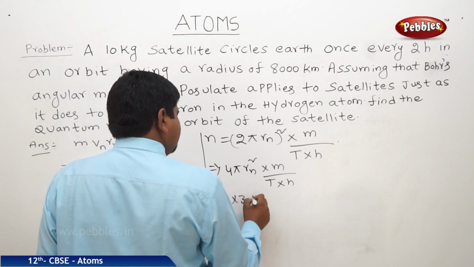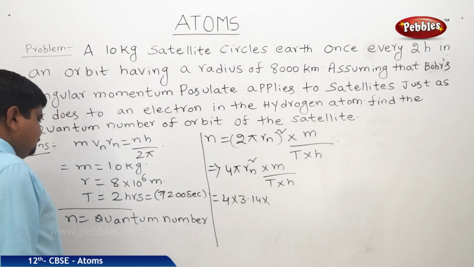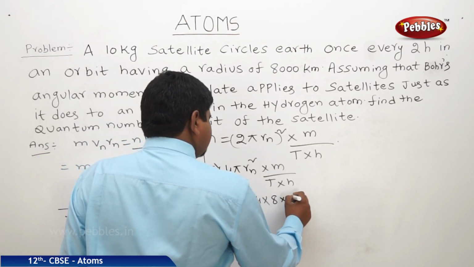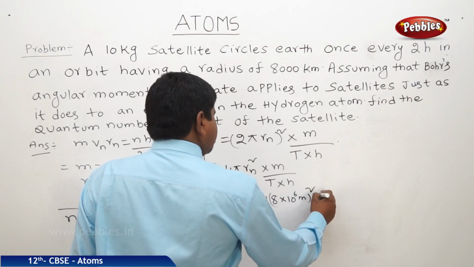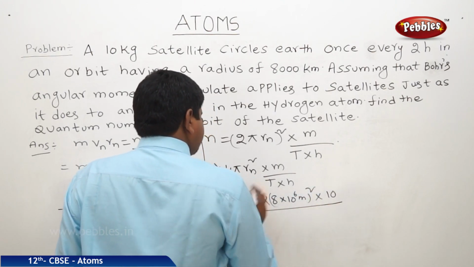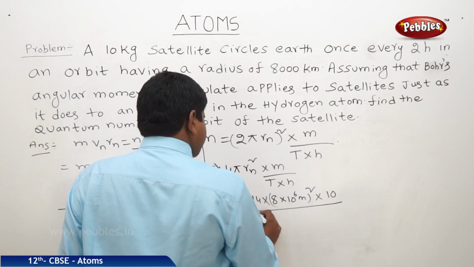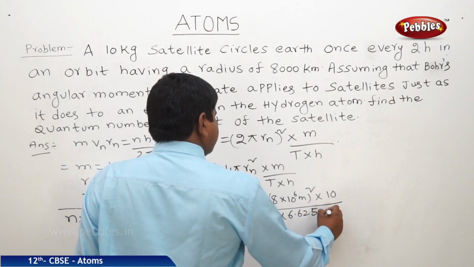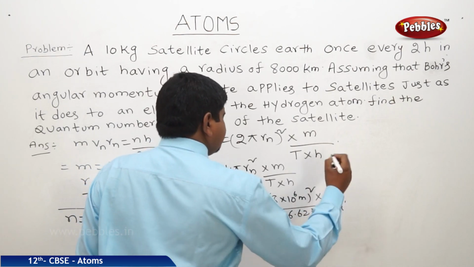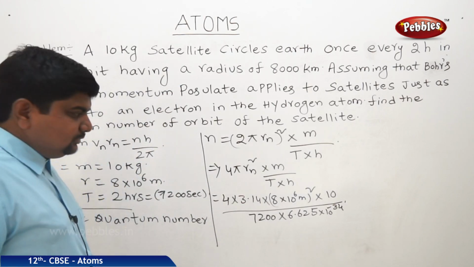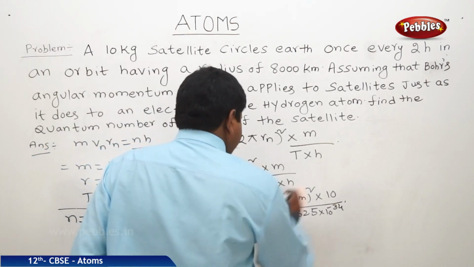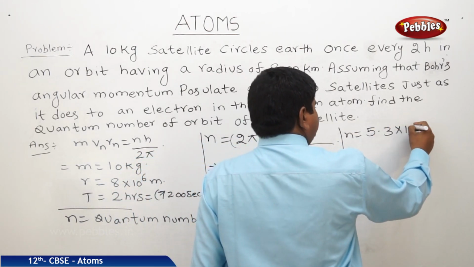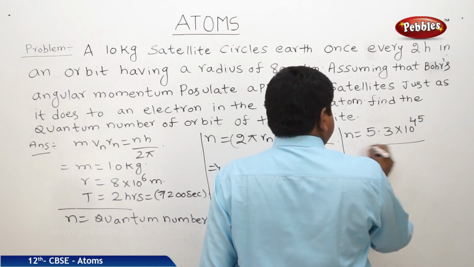4 into 3.14 into, what is r? 8 into 10 to the power of 6 meters whole square, mass 10 kg, time 2 hours means 7200 seconds, h Planck's constant 6.625 into 10 to the power of minus 34. After substituting all the values, we will get n is equal to 5.3 into 10 to the power of 45.